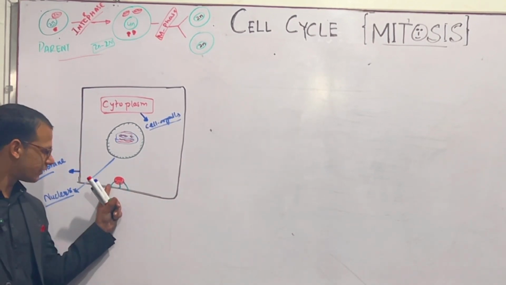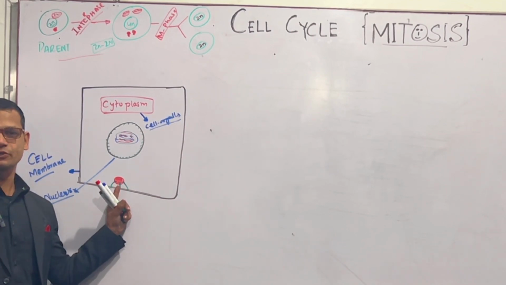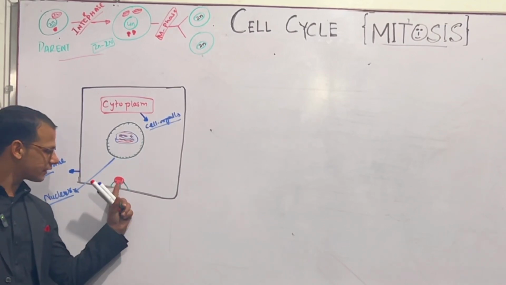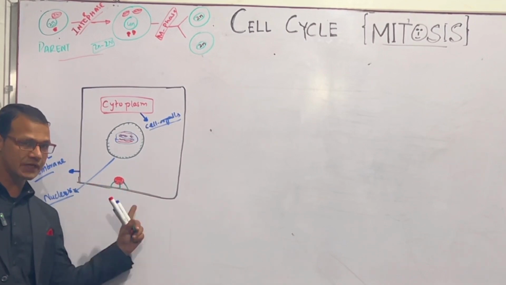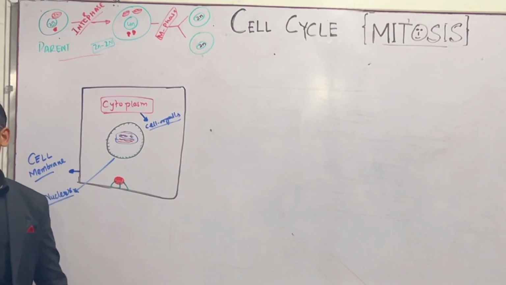This is the connection of the cytoskeleton. The cytoskeleton connects organelles to the cell, organelles to organelles, and also cell to cell, right? So this is the connection by the cytoskeleton, and this thing is responsible for the formation of microtubules, and microtubules are actually